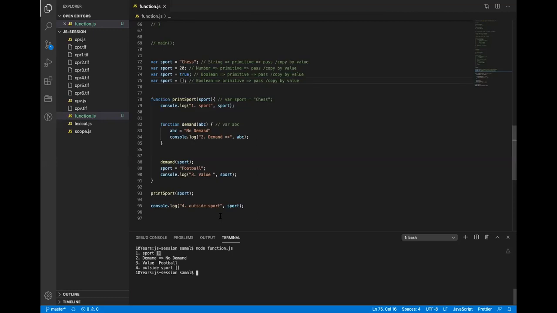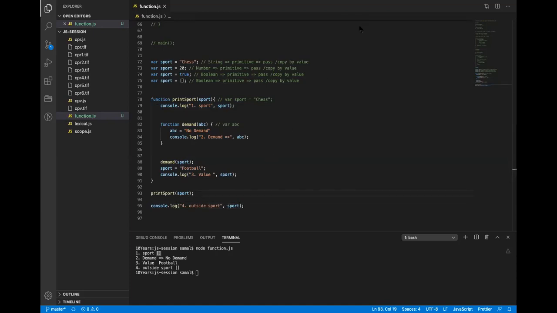Whenever you pass a variable to a parameter, it copies the value. And if I try to change the value here, basically I overrode the value. It is a localized value. So the changes only remain in the current function's scope. It does not affect my main value. Okay, so now let me show you how non-primitive works.